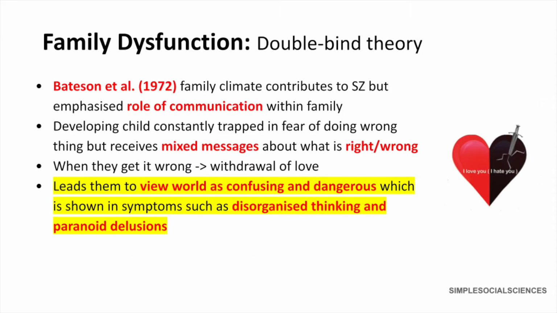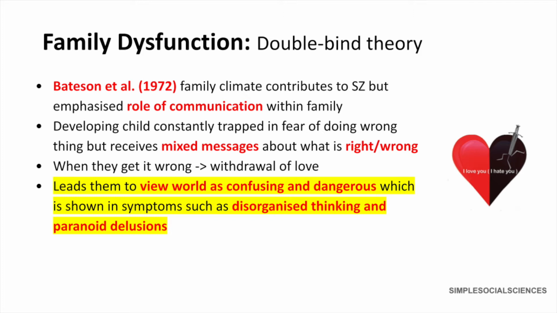The double-bind theory was proposed by Bateson et al. Researchers agree that family climate contributes to schizophrenia, but Bateson et al. emphasized the role of communication within a family. So the developing child is constantly trapped in fear of doing the wrong thing, but they receive mixed messages about what is right and what is wrong.